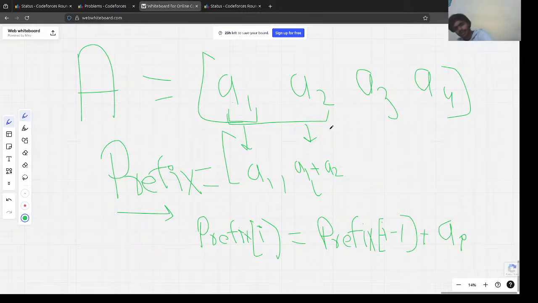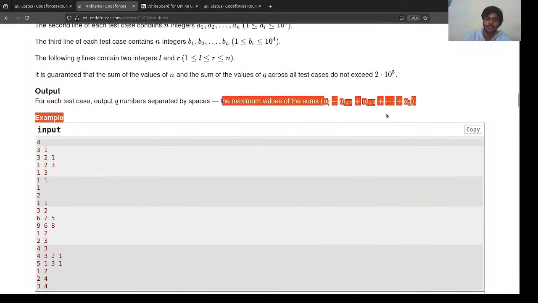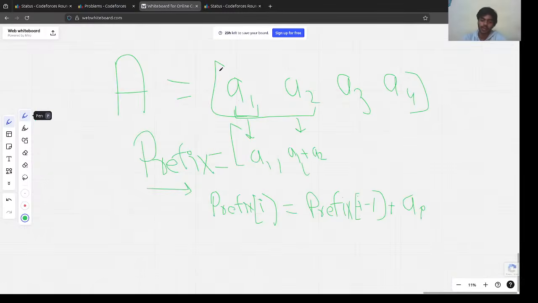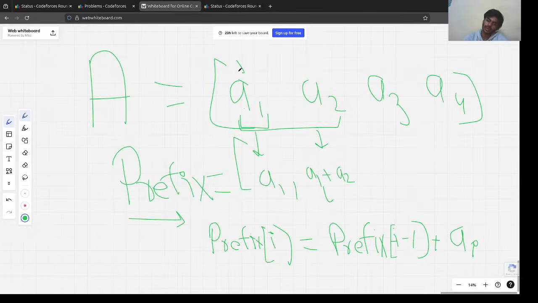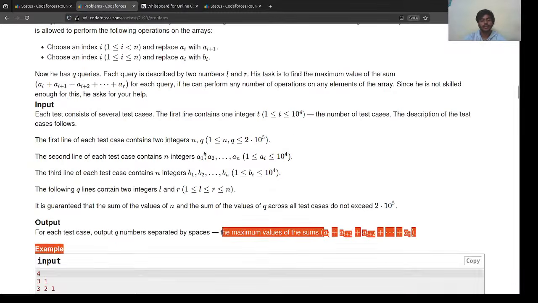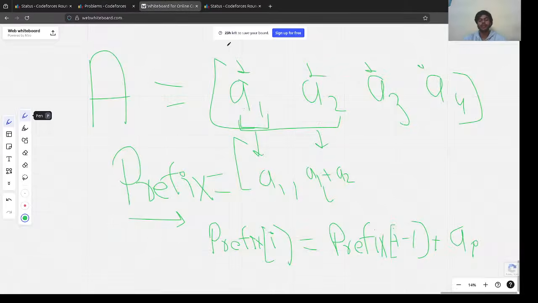But why are we calculating the prefix sum? Let's actually move one step forward. Okay, we find the ai maximum. We needed all the elements to be maximum. Why? Because we need the maximum sum in each query. So we did all the operations we could, and we got the maximum values for each element. Great. Now we need to find the maximum sum for each query, and in each query we are given a segment. Can't we iterate the segment?